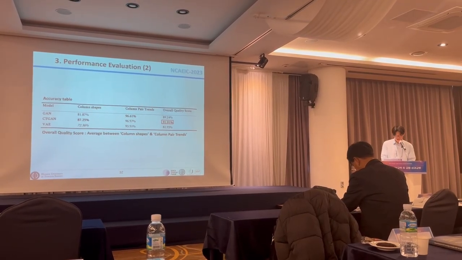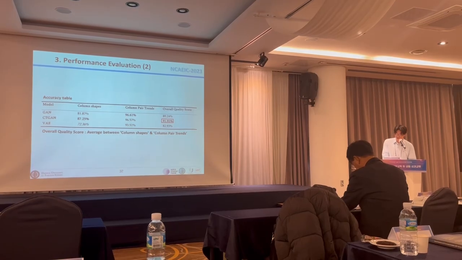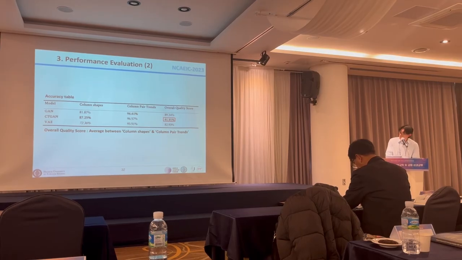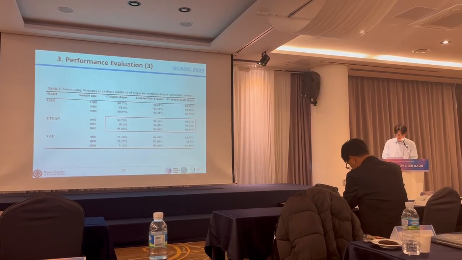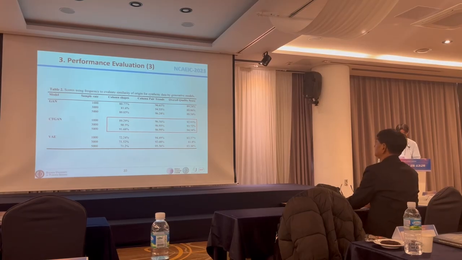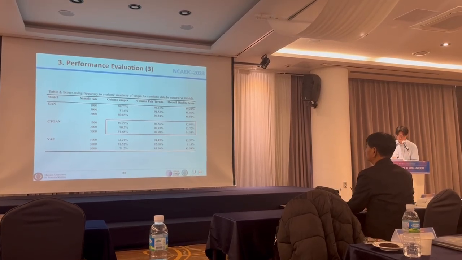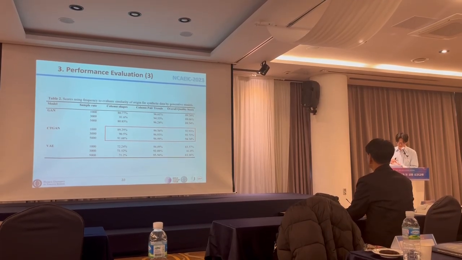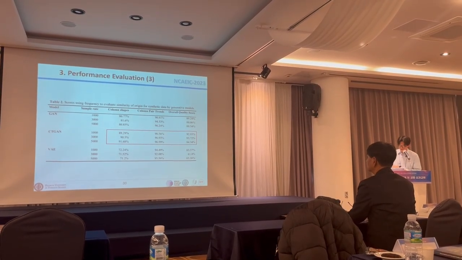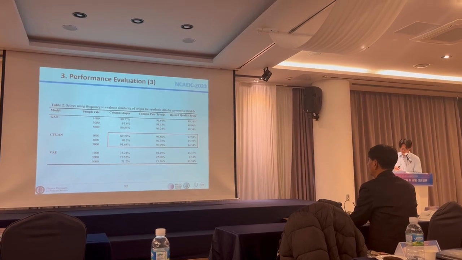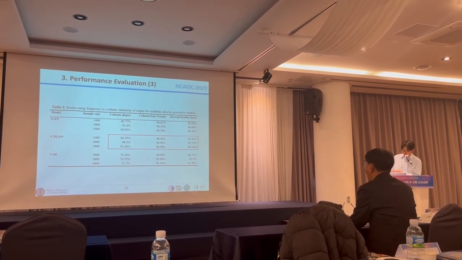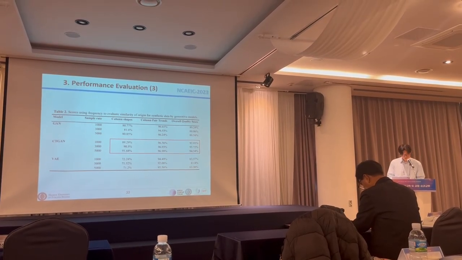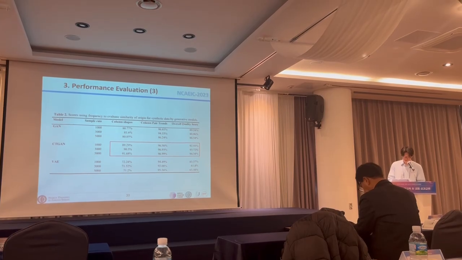Finally, there's the overall quality score. This is the average of the previous two indicators. As you can see, CTGAN had the highest score at 91%. We cross-validated these results. We made synthetic data for 1,000, 3,000, and 5,000 data sizes respectively. For each amount of data, GAN reproduced in the high 80% range in the first row, CTGAN in the second row was in the low 90%, and VAE in the low 80%. So we can estimate that CTGAN has the highest performance for all scales.